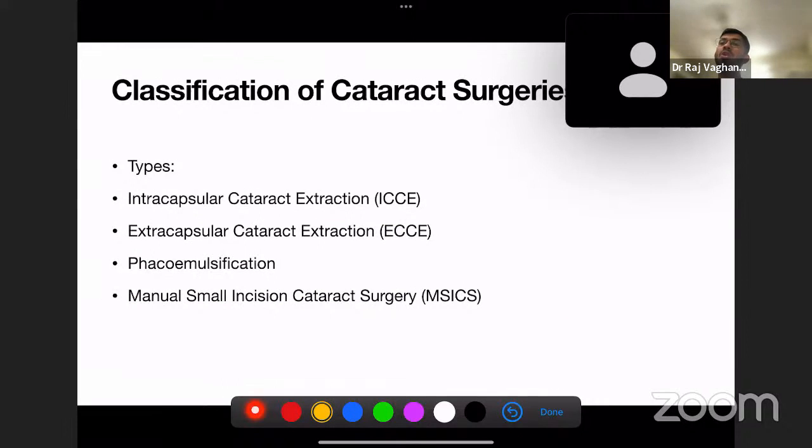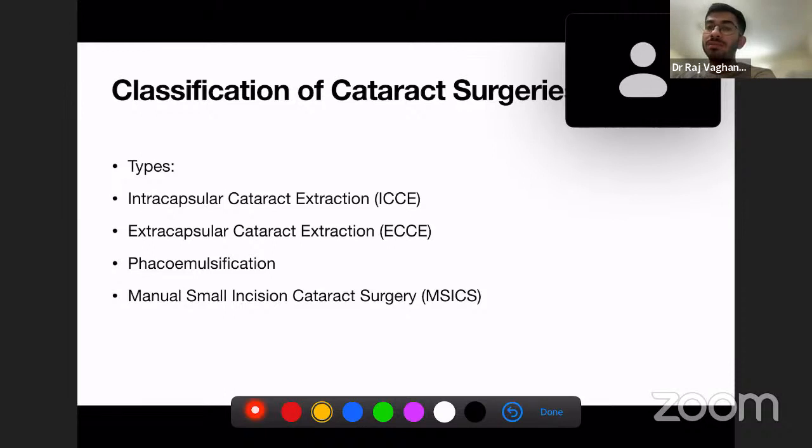Now, next, how do you classify the cataract surgeries? Classification of cataract surgeries includes intracapsular cataract extraction, extracapsular cataract extraction, phacoemulsification, which is the most widely used and commonly performed surgery, and the last one is manual small incision cataract surgery. So these are the 4 types of cataract surgery.